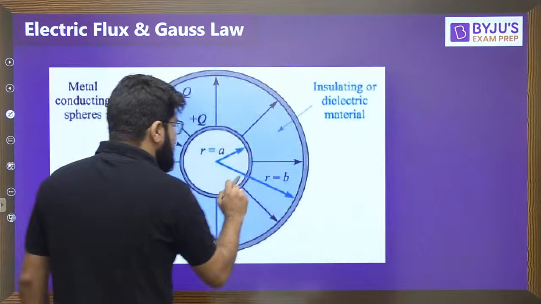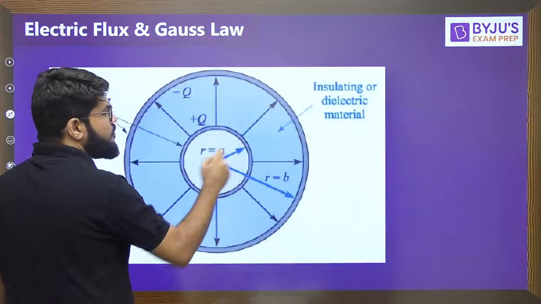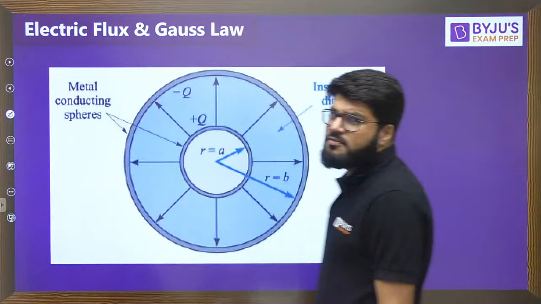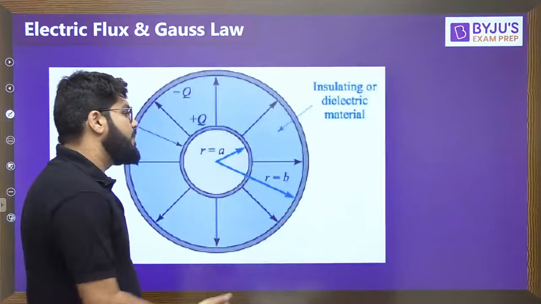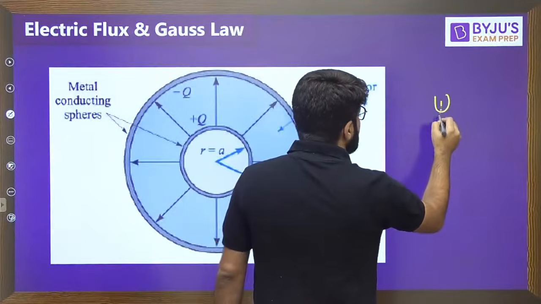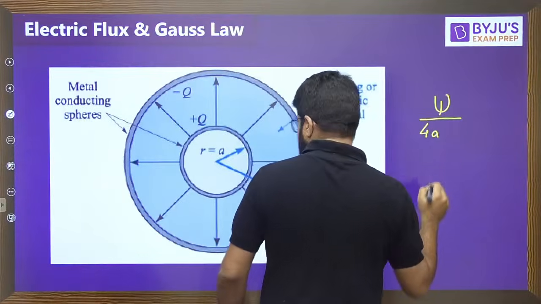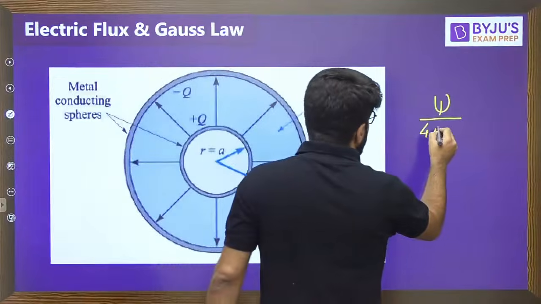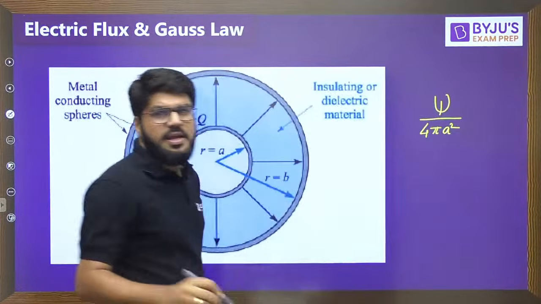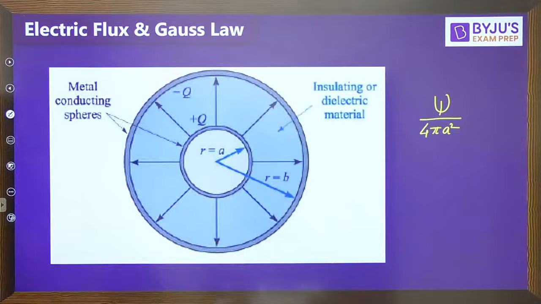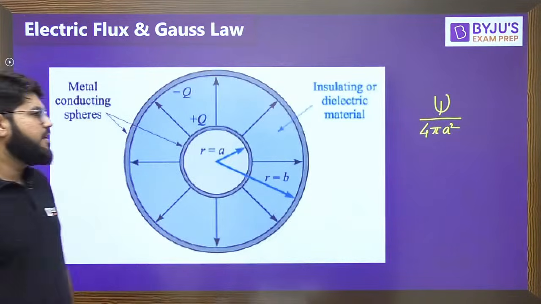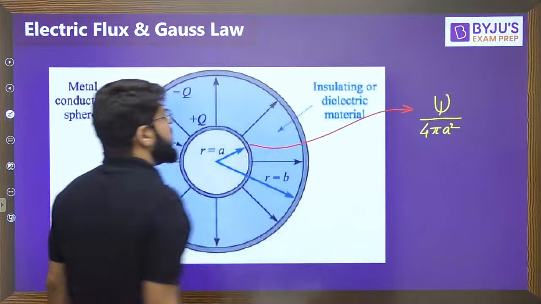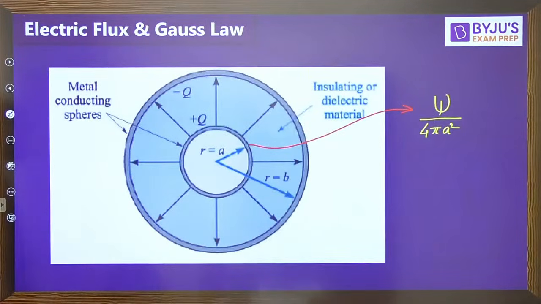So at the surface of the inner sphere, what is the flux density? The flux density will be the total flux divided by the surface area. The total flux divided by the surface area, which is 4 pi a square. Xi divided by 4 pi a square. That will be the flux density at the surface of the inner sphere.